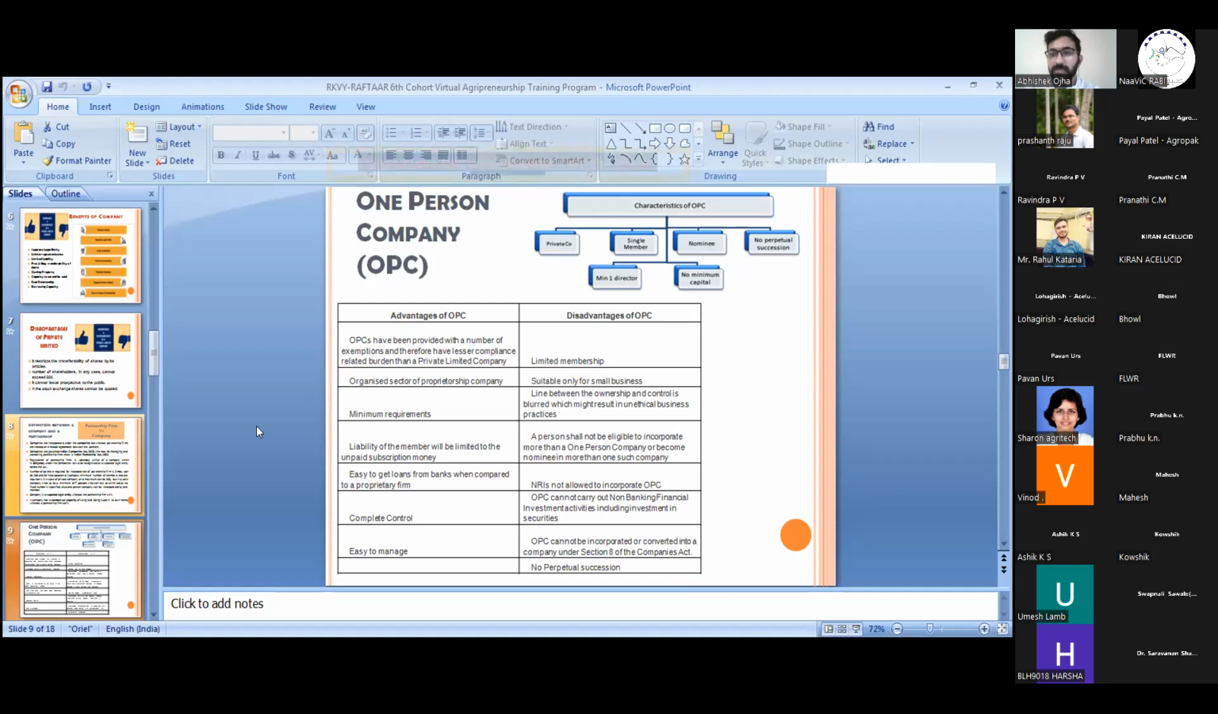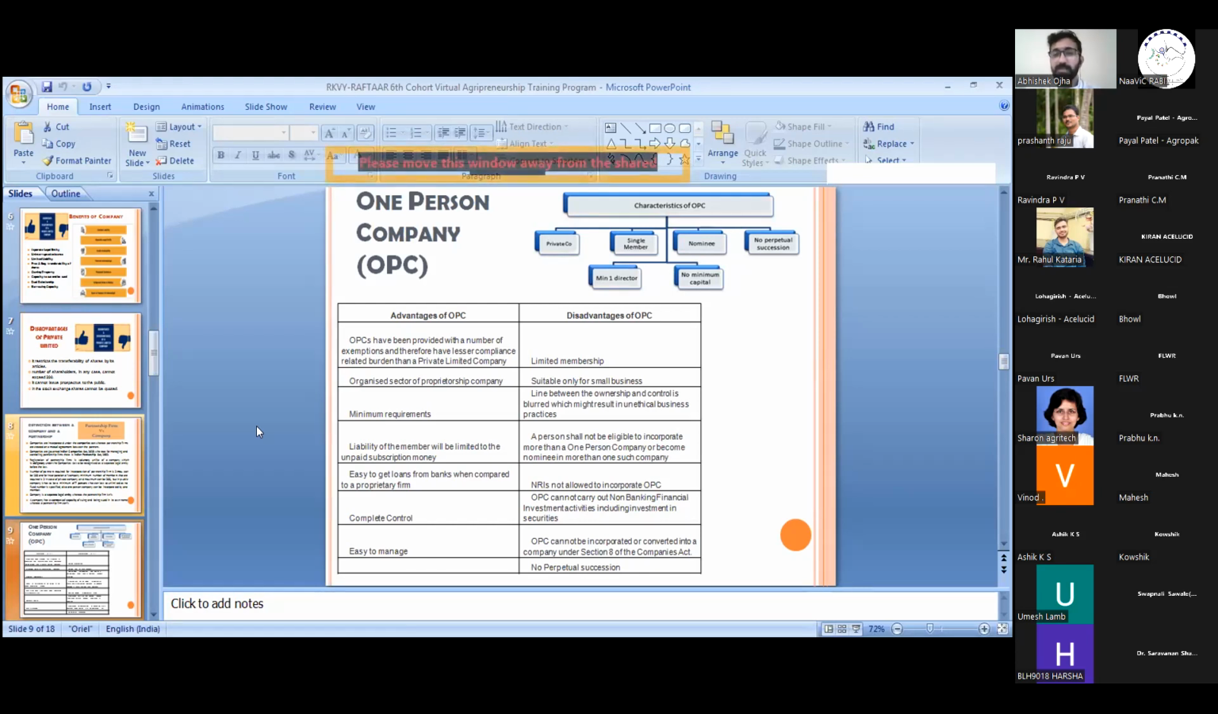The second privilege is that a minimum of only two board meetings is required in the whole year. At least one meeting is required in each 6 month period, and the difference between the two meetings is not more than 90 days. So if I want, I can just hold a meeting in the first 6 months of the year and the second meeting in the second 6 months of the year. So that is the thing.